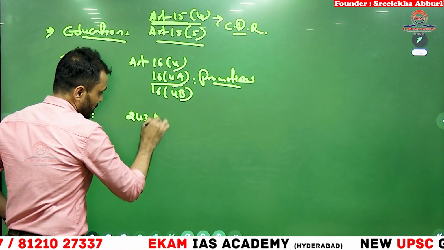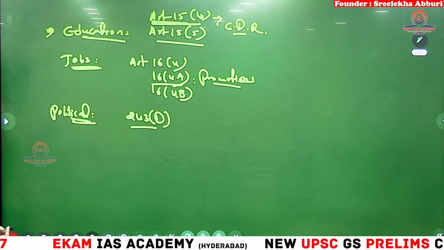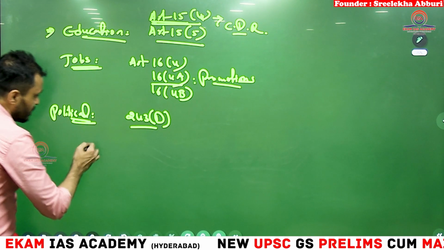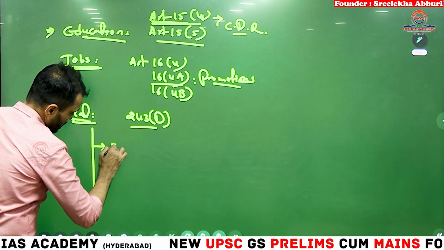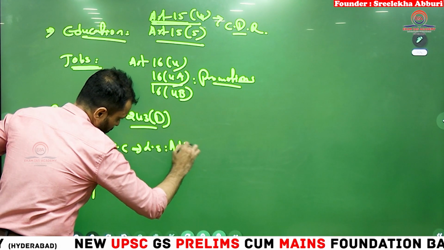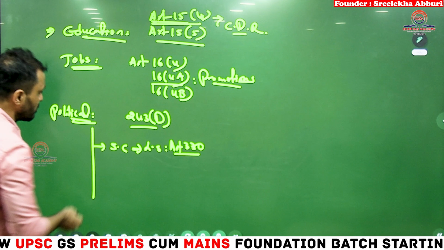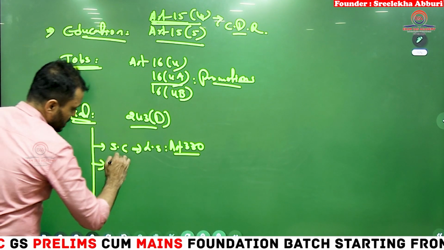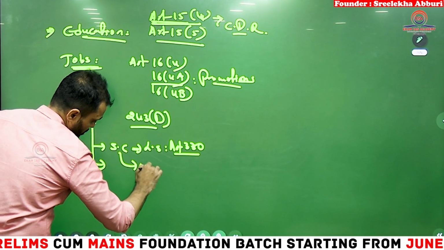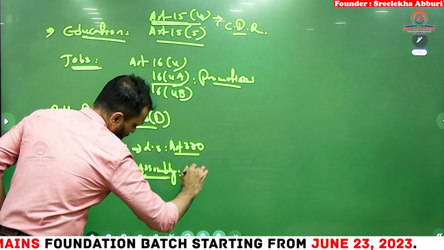Article 243D, SC/ST reservation in the Panchayati Raj as well as municipalities. Then you will see SC/ST reservation in Lok Sabha also, Article 330. Okay. Then you will see SC/ST reservation in Assembly, Article 332.